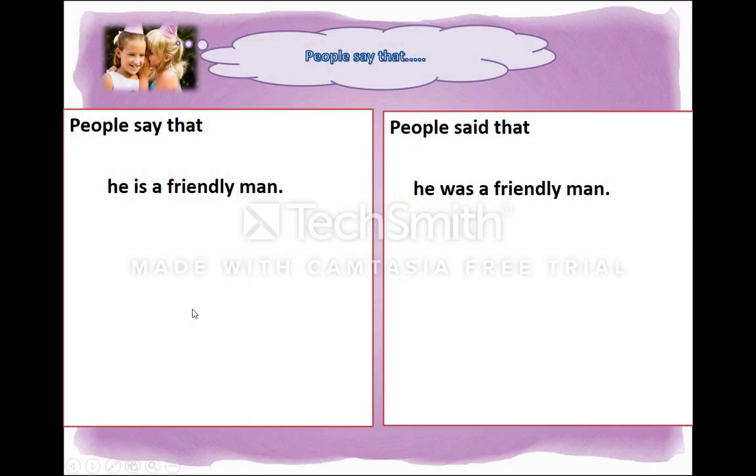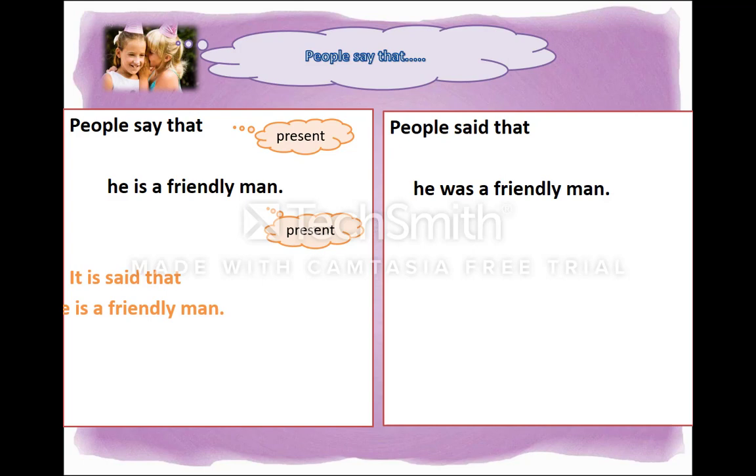Now, let's look at some examples. People say that he is a friendly man. People say that is in present tense. He is a friendly man is also in present tense. So, we have two alternatives to make a passive form. The first alternative, remember, is to start with it, passive verb, and that clause. So, it is said that he is a friendly man. The second alternative is he is said to be a friendly man.